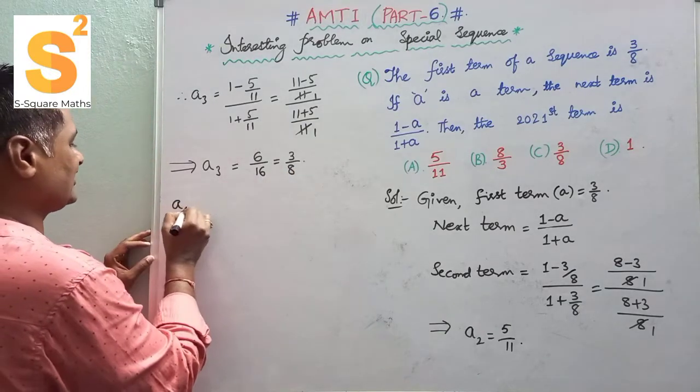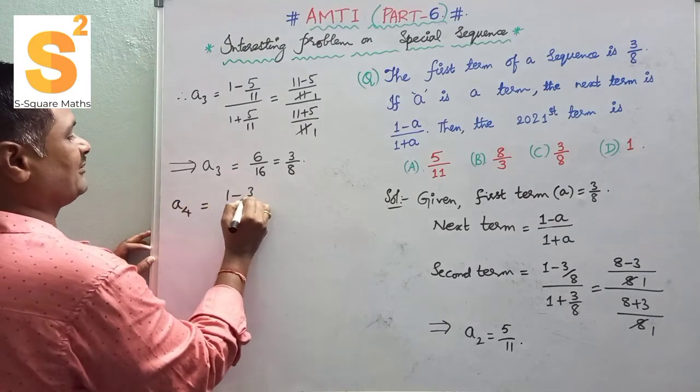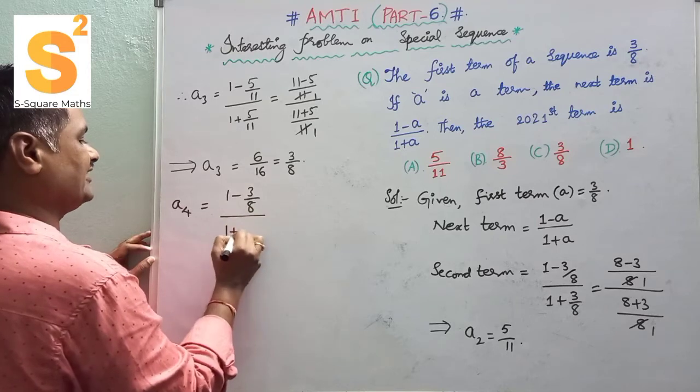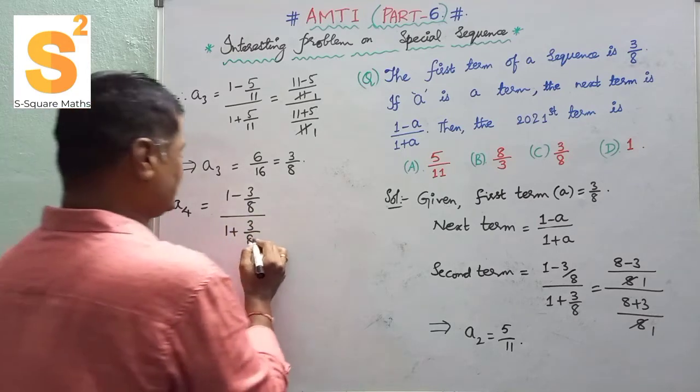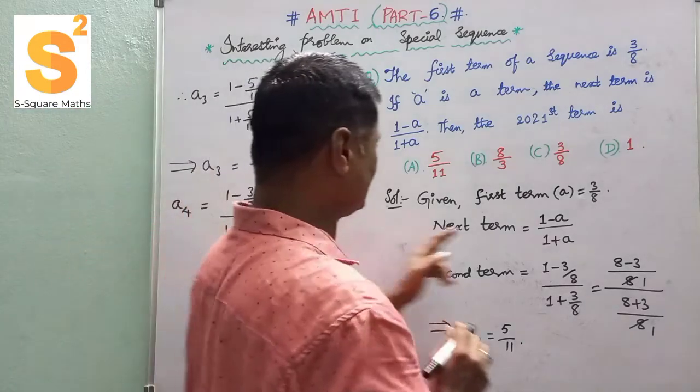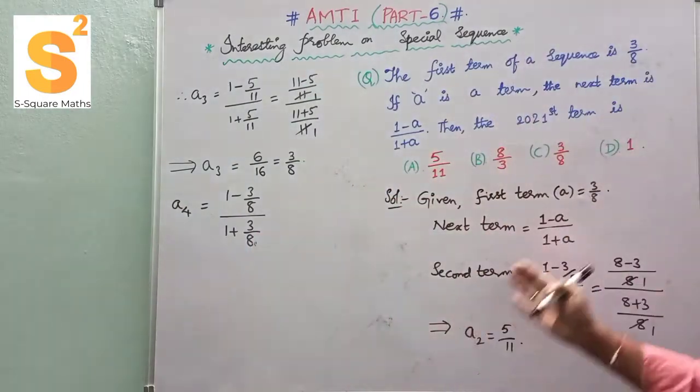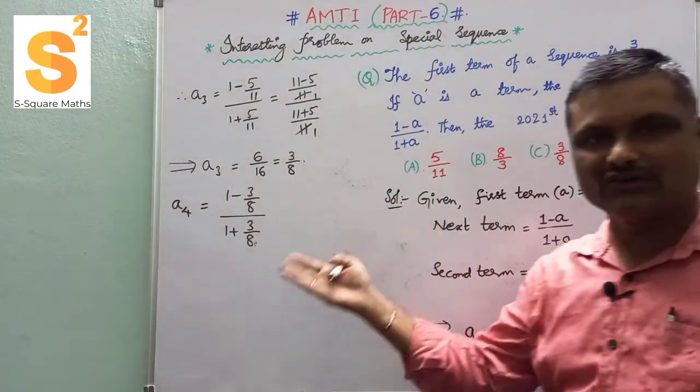Again A4 is nothing but 1 minus 3 by 8 by 1 plus 3 by 8, since our defined term is 1 minus A by 1 plus A, and with this only we are going to continue always.